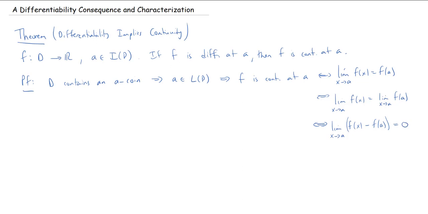Now this probably looks obvious, but actually requires a little bit of explanation because, okay, if we knew that these individually existed and were equal, then of course I could subtract one to the other side, pull the limit out using the algebraic limit property, and then I would get exactly this equality in the bottom line. But what about moving upward?